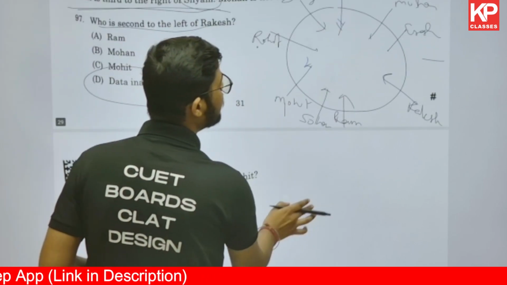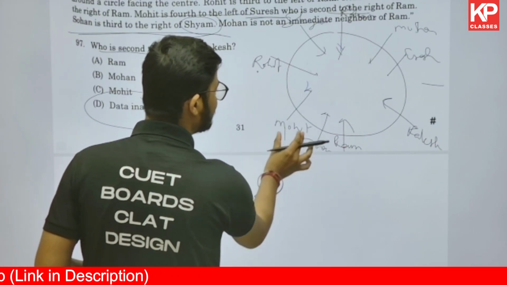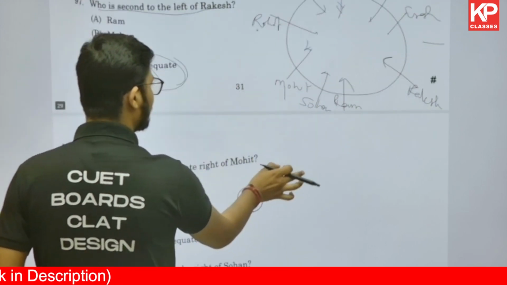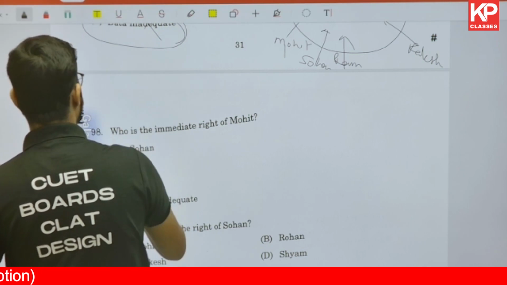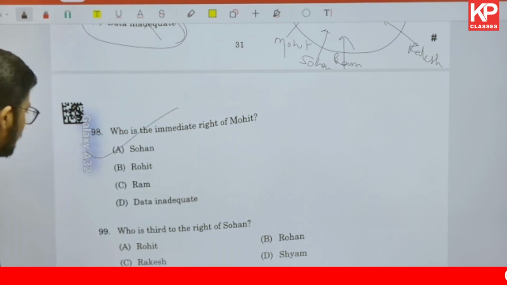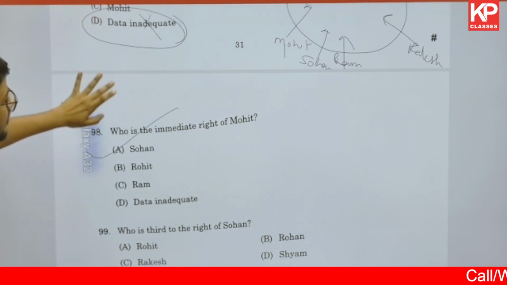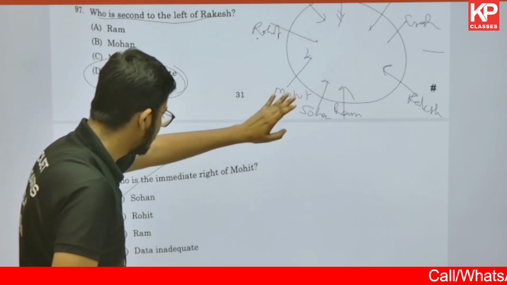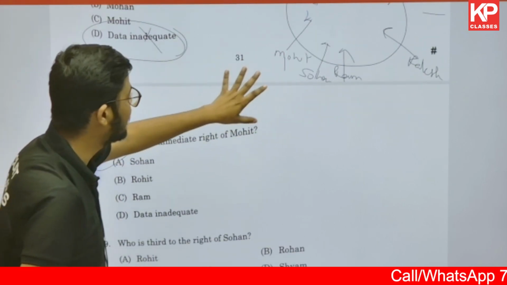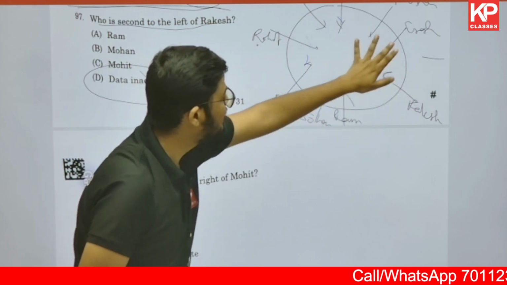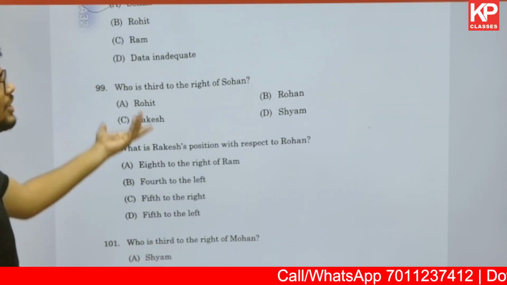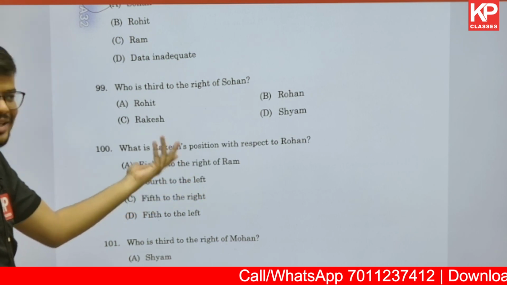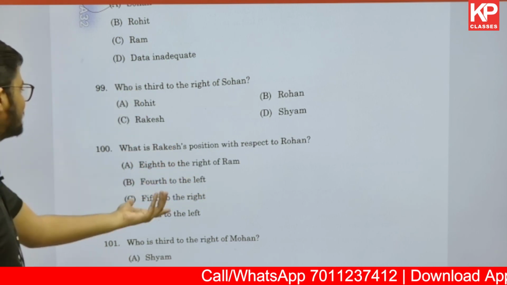Mohit is sitting at this place, and the immediate right is going to be Sohan, in the anti-clockwise direction. So Sohan will be the correct answer in this case. Then, who is third to the right of Sohan? Now Sohan is at this place. Third to the right of Sohan, again anti-clockwise: first right, second right, third right, Suresh is there. Suresh is not given in the options. So that is the pattern of the exam, that we don't get questions like this.